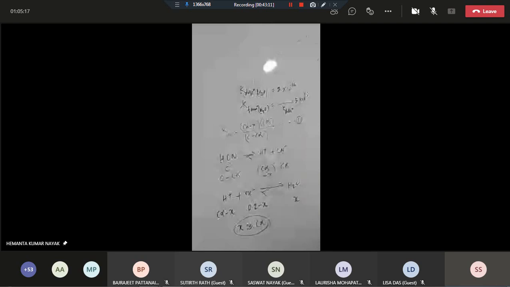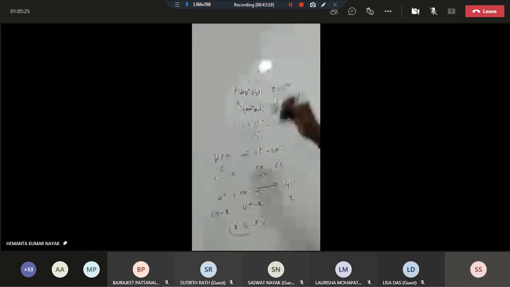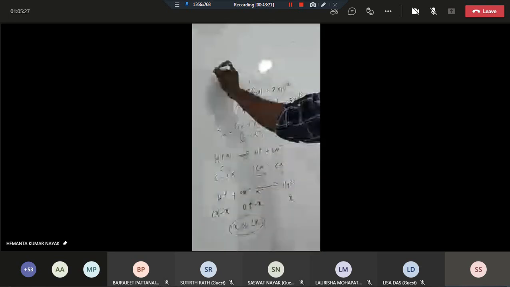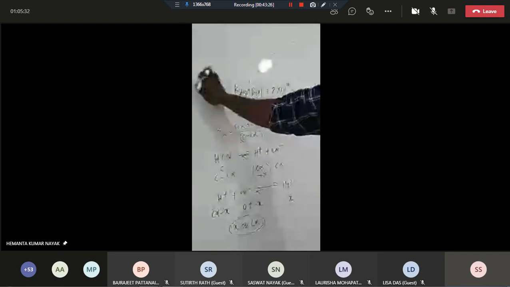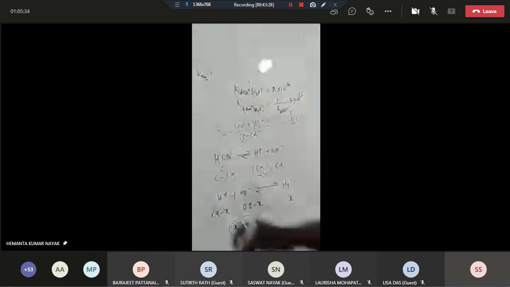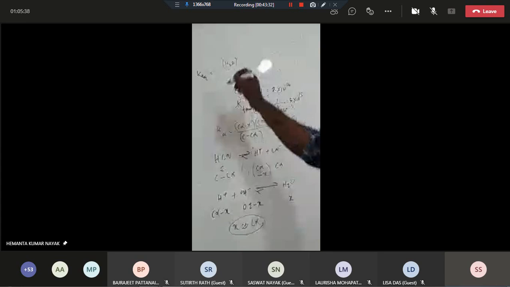Is that clear? Then what is equation 2? Equation 2 is this one, the K equilibrium, which is K formation. So K formation or K equilibrium is equal to the concentration of H2O, which here is not the solvent.